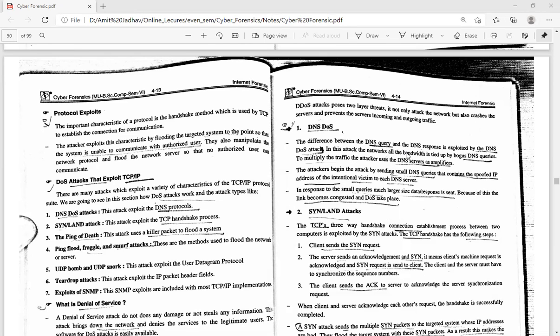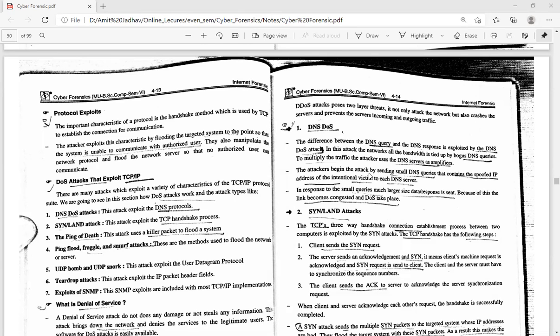In this attack, all the network bandwidth is tied up with bogus DNS queries. To multiply the traffic, the attacker uses the DNS servers as amplifiers. So whenever the attacker attacks the system, it sends a large number of queries to the server. The server is always busy responding to such queries, and it amplifies the queries. So a number of queries are sent to the server, and the server gets busy responding to such bogus queries.